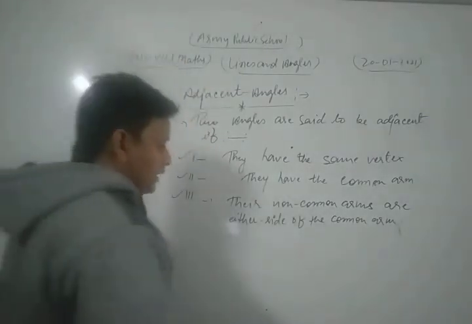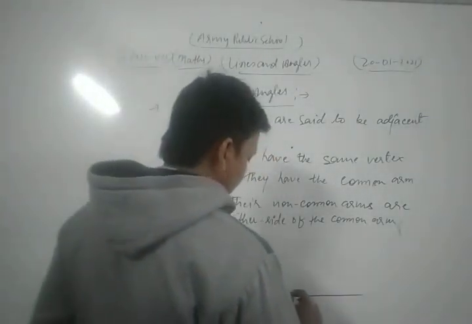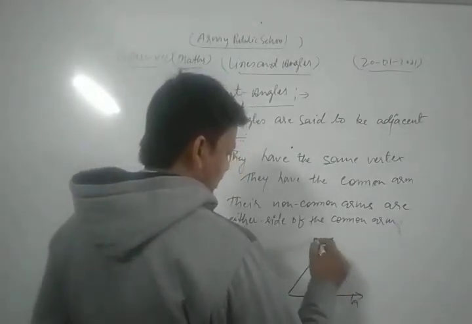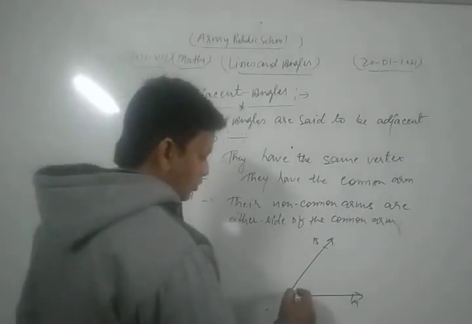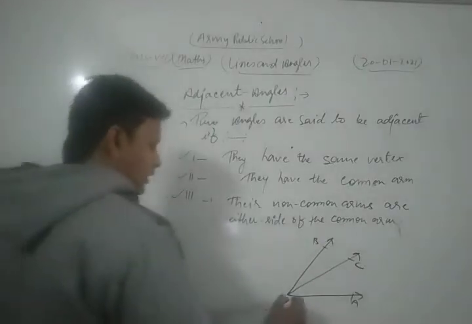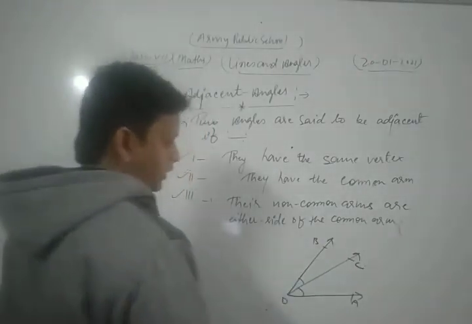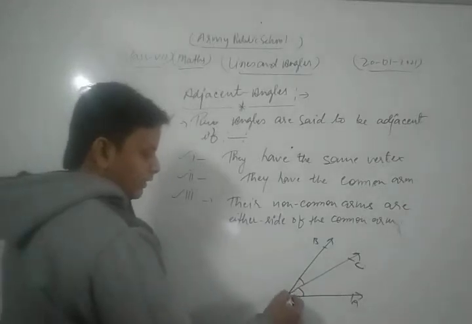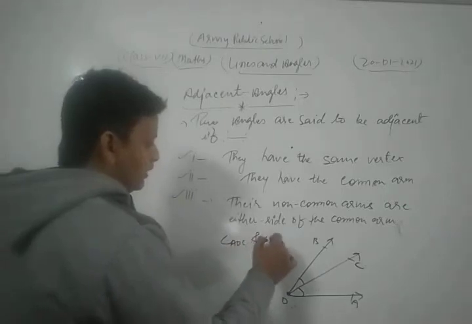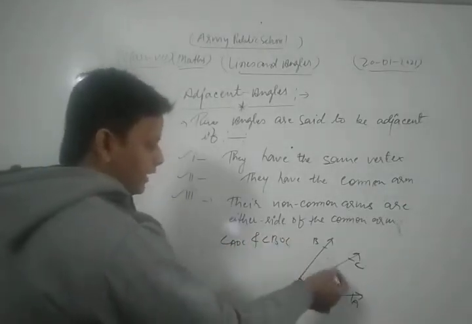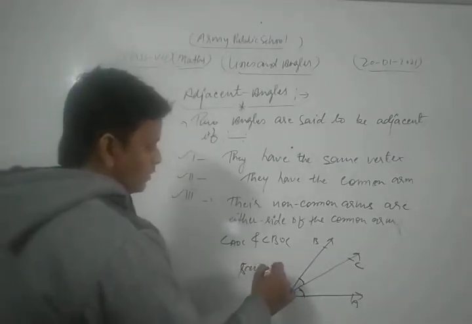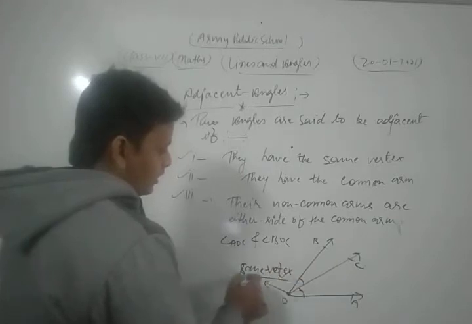Let's see. Suppose that we have two rays, OA and OB, and also we have a third ray OC. Then two angles are formed, angle AOC and angle BOC, and in that figure both angles have the same vertex. So this is the same vertex. Okay, dear friend, they have the same vertex.